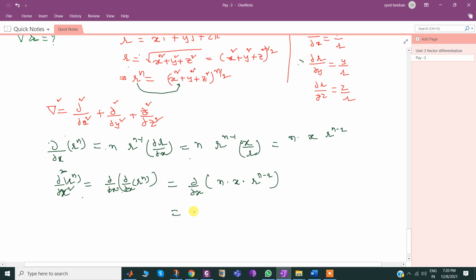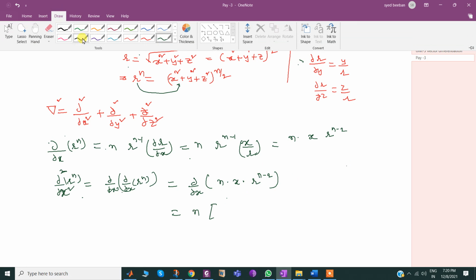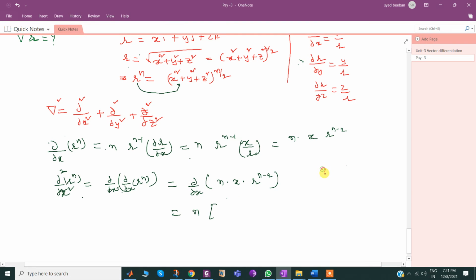n is a constant, so I wrote it outside. Here, x is a variable in two terms, x and r^(n-2). So d by d x of uv can be written as u v dash plus v u dash.